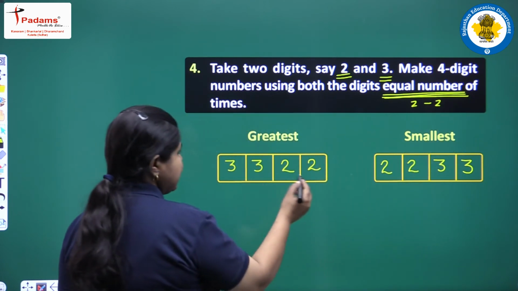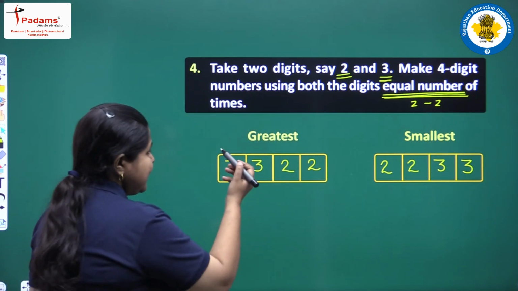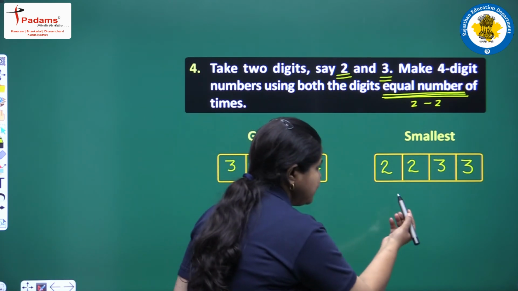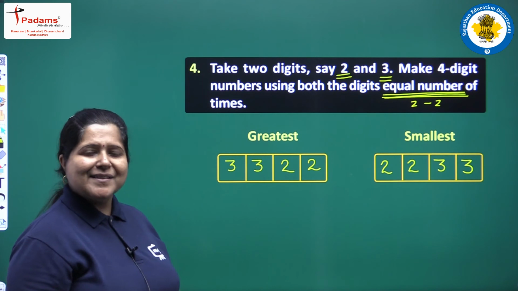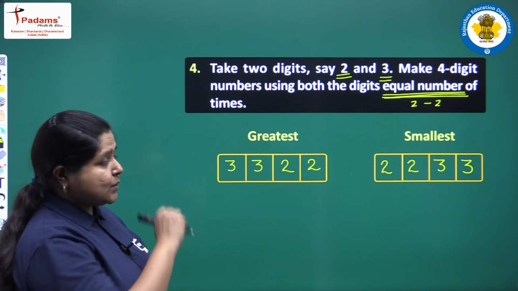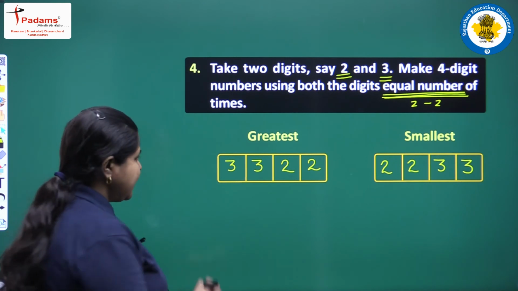times. So, both of them are coming 2 times. Here the greatest number comes first, so this is the greatest number. Here the smallest number is starting the number, so it is the smallest number. Now, how many numbers can be formed in this condition? You can think it over.